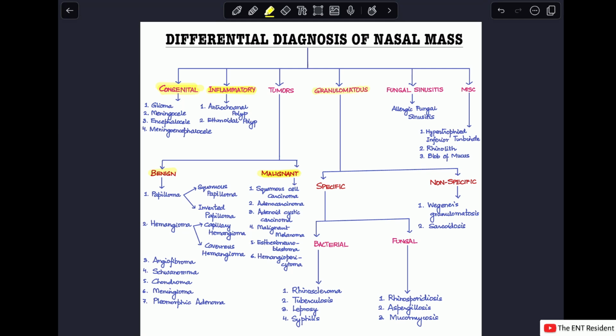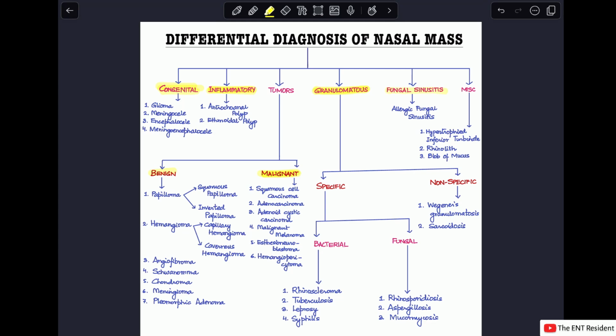Next, moving on to the granulomatous diseases. This is a huge topic of discussion that I'll be doing in another video. Now, granulomatous diseases can be specific and non-specific. Non-specific ones are Wegener's granulomatosis and sarcoidosis. Specific ones can again be divided based on the cause into bacterial and fungal. The bacterial ones include rhinoscleroma, tuberculosis, leprosy, and syphilis. And the fungal causes include rhinosporidiosis, aspergillosis, and mucormycosis.